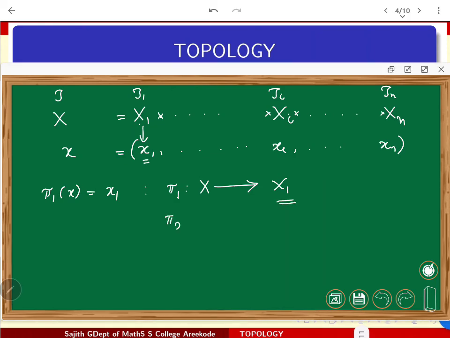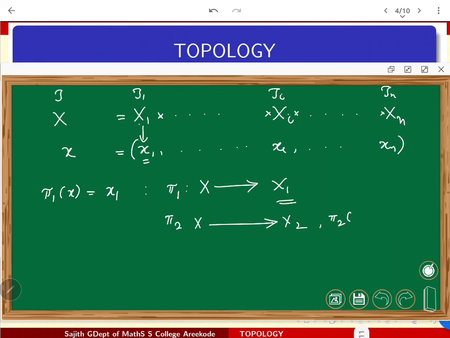How will you define pi 2? Pi 2 will map the product set to x2. This will be defined as pi 2 of any point x. A typical point like this will go to the second coordinate. So in general, this x will be mapped onto the corresponding ith coordinate, which we will call the ith projection. So that is how we are going to define the whole situation.